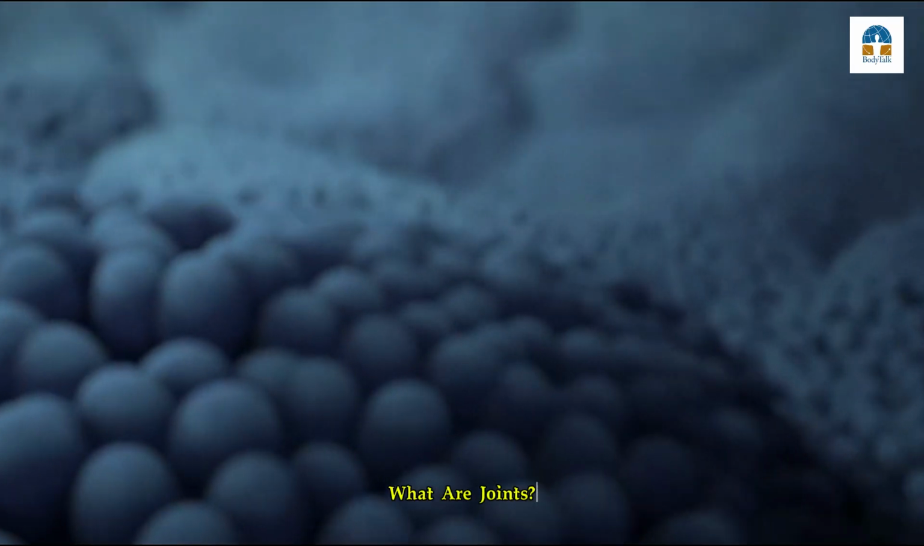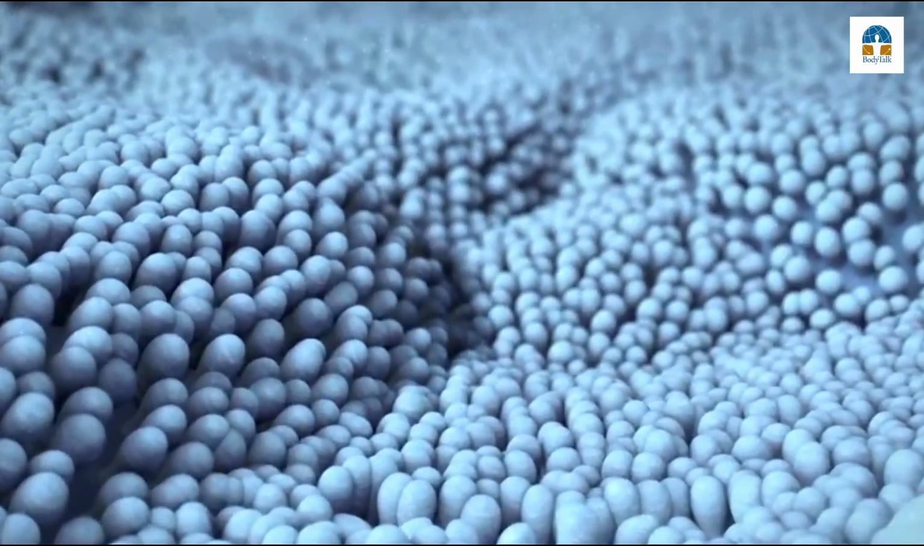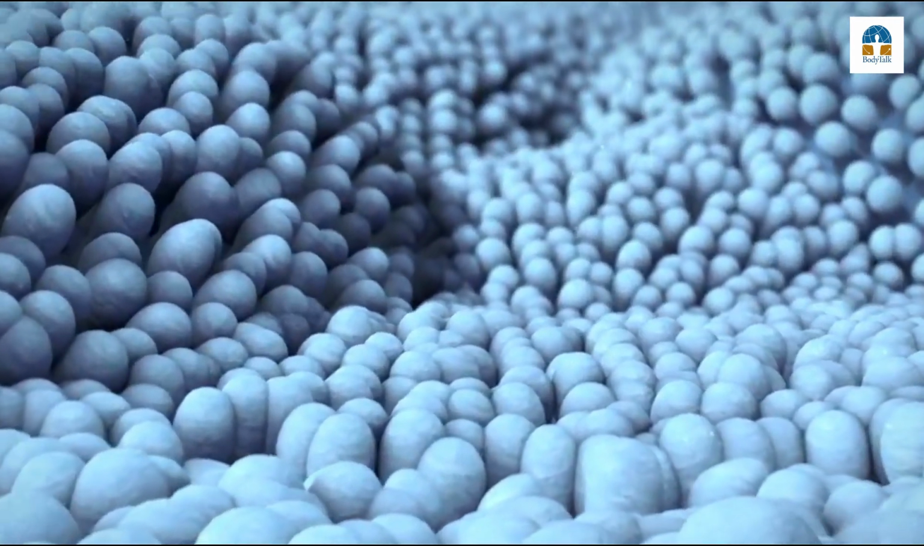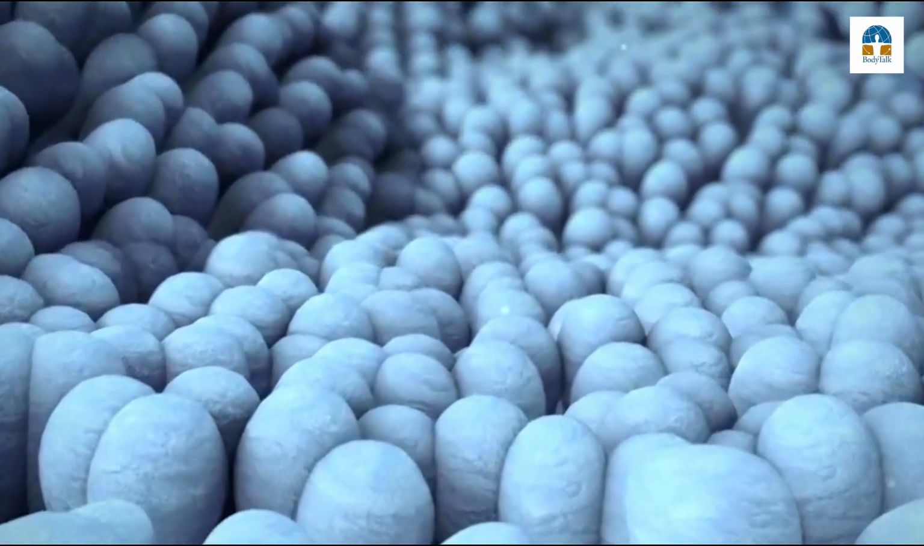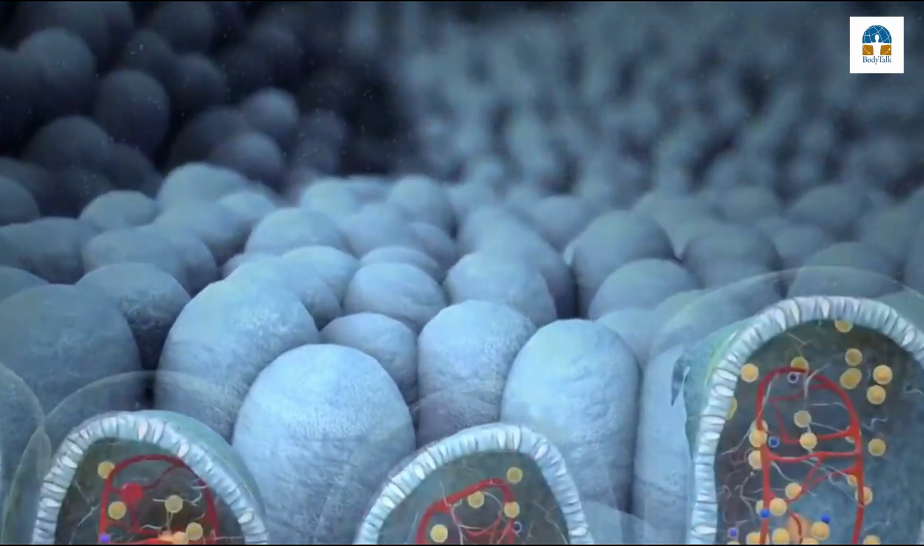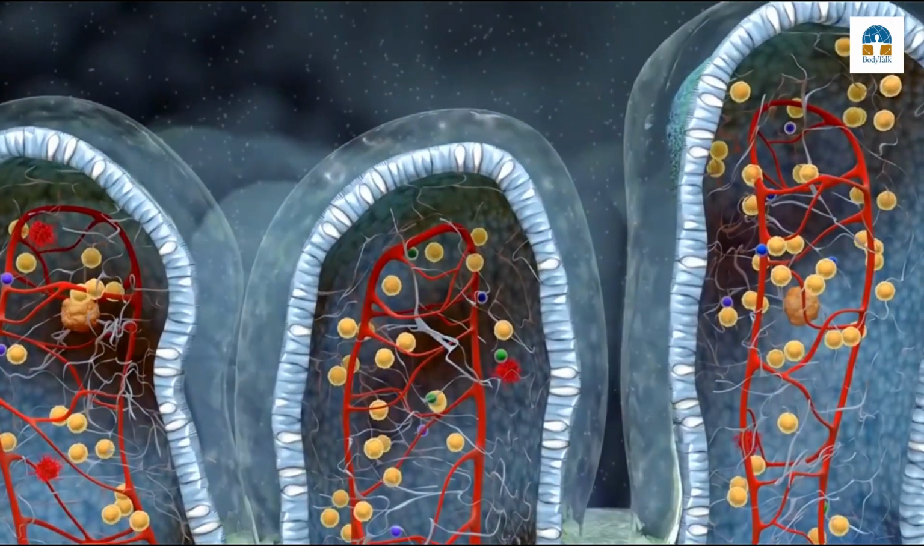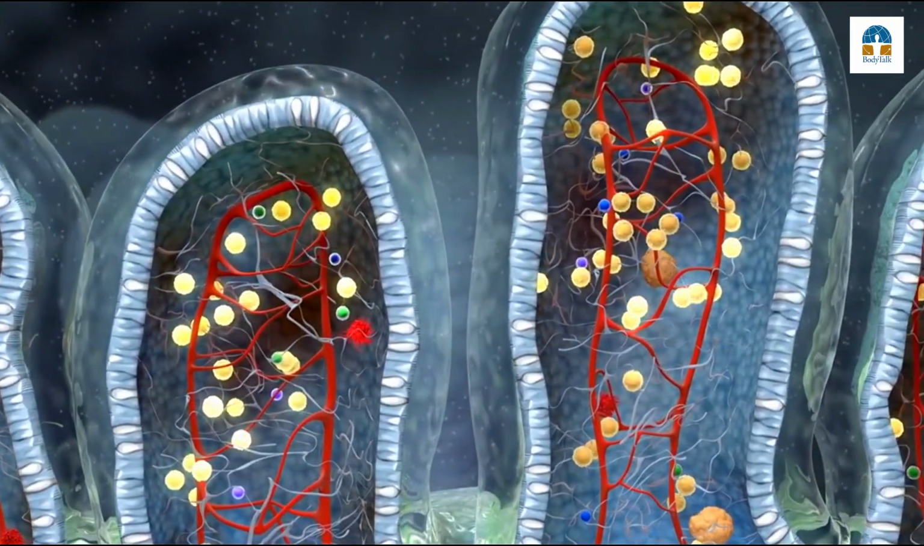What are joints? The points where two or more bones meet are called joints. Joints include your hips, knees, knuckles, elbows, and shoulders. There are joints in your spine as well. However, joints are not just bones. They consist of the soft tissues that surround them, including ligaments, tendons, and cartilage.